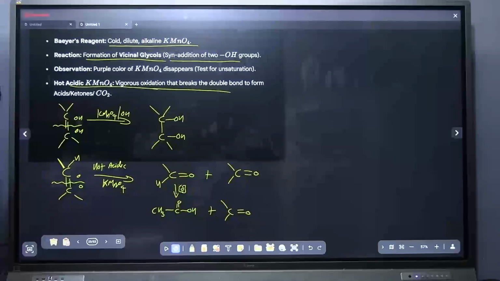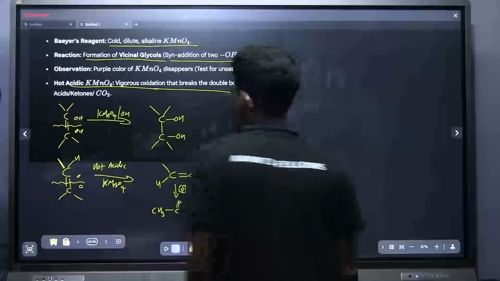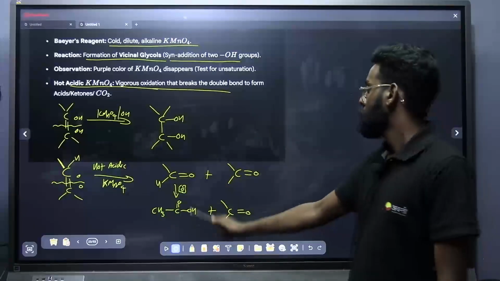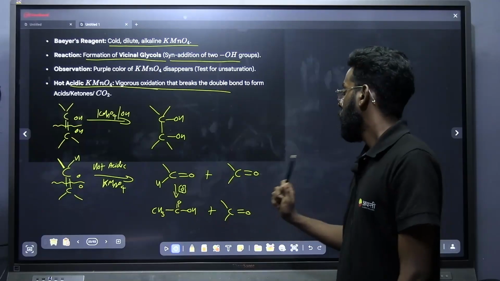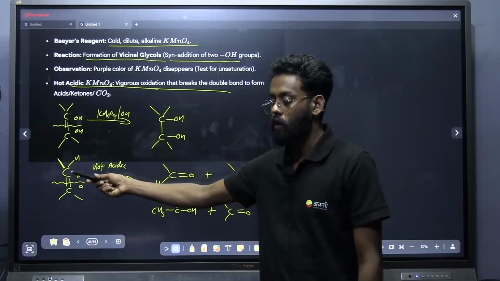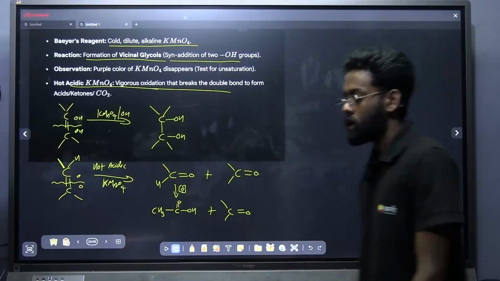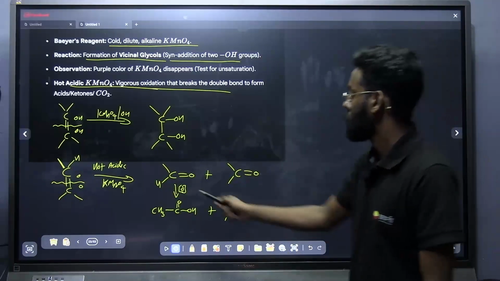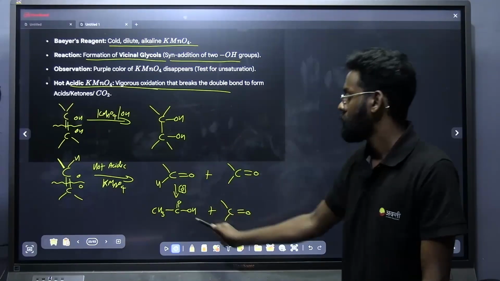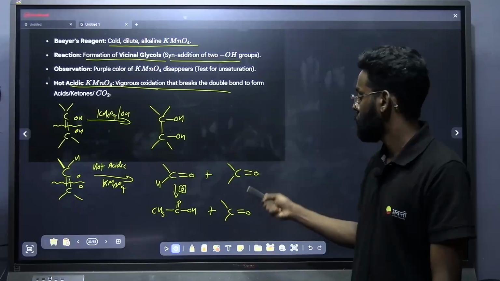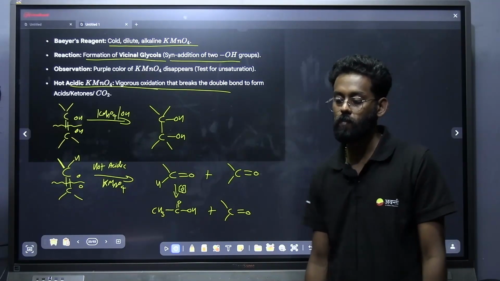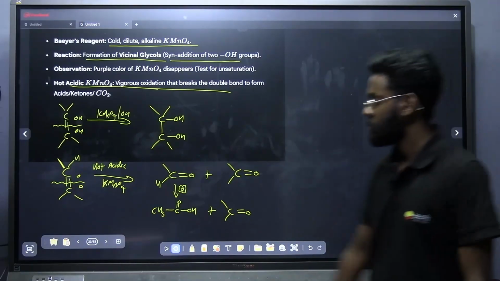If it is dilute alkaline KMnO4, the product you will be getting is a vicinal diol, and if it is a hot acidic KMnO4, the product that you will be getting is an acid and ketone. That is, just add oxygen between the two double bonded carbons, and if the product is an aldehyde, then oxidize it again and give the product, and the ketone will be staying like that. Okay, shall I move, students? Done? Yes, thank you.